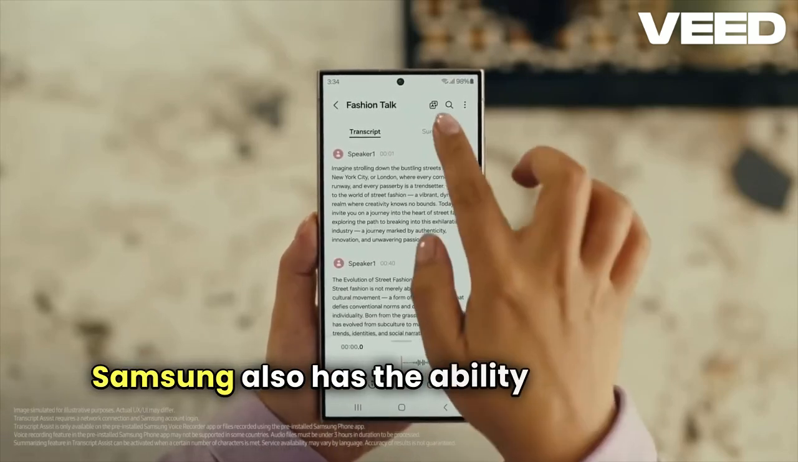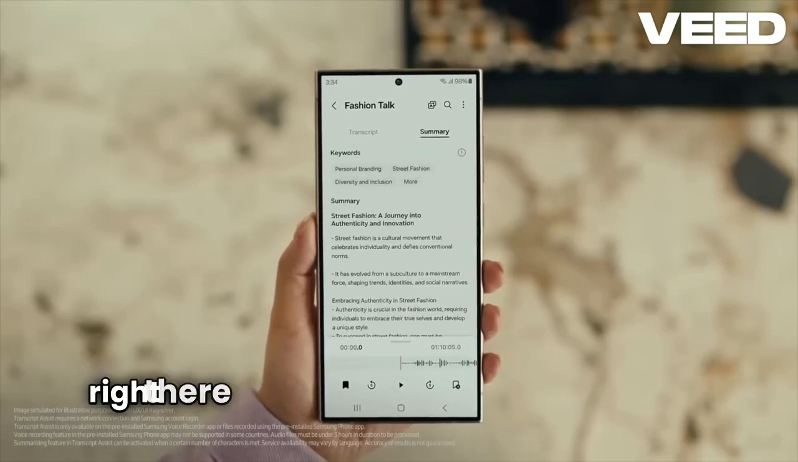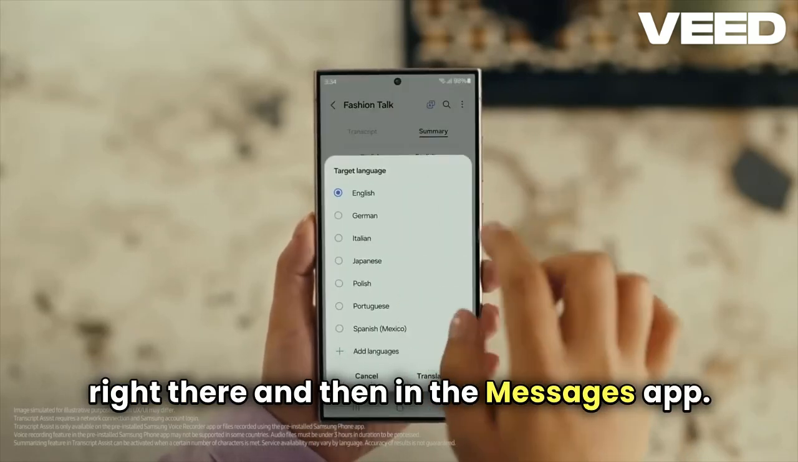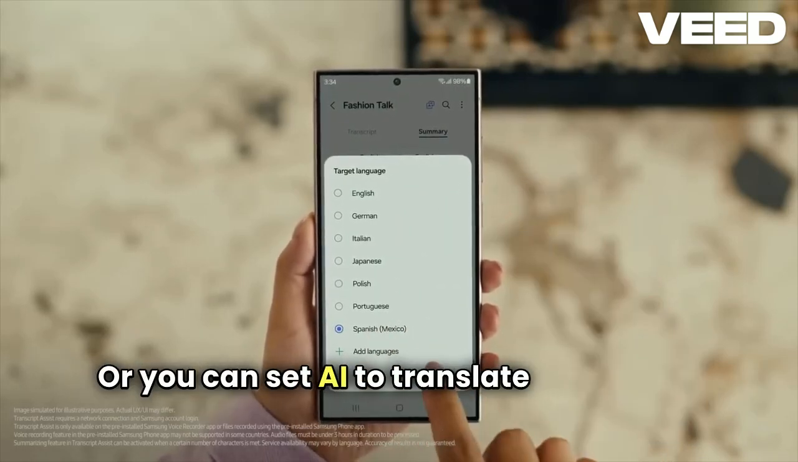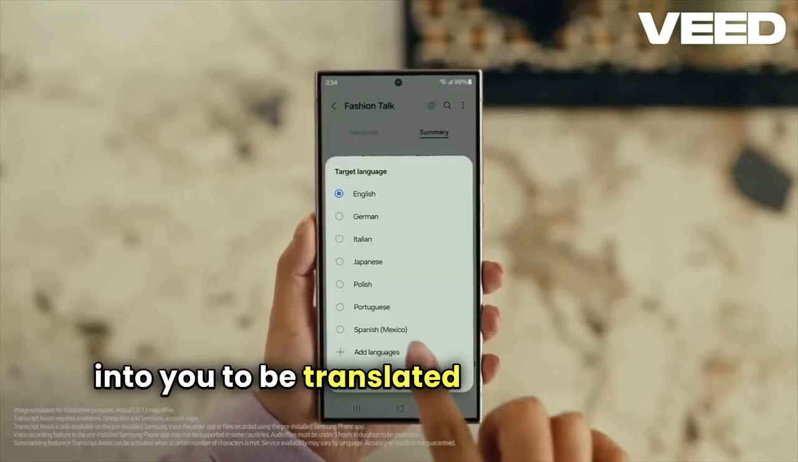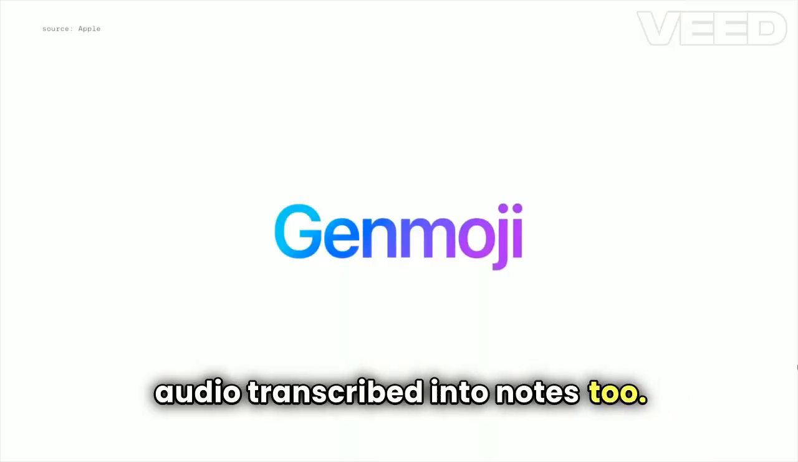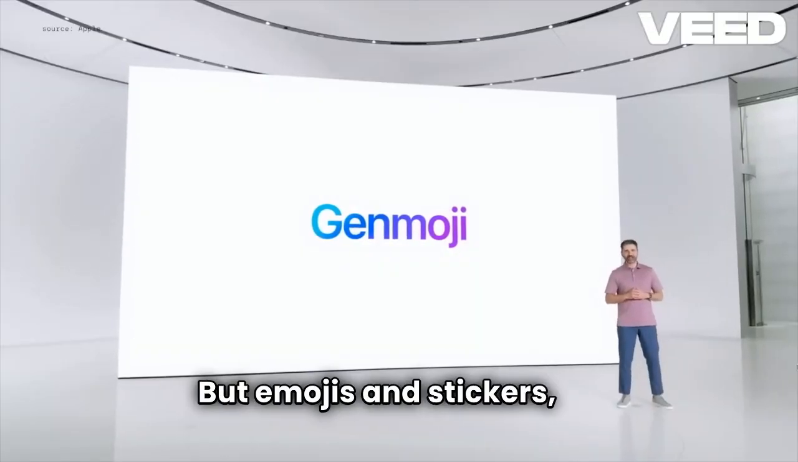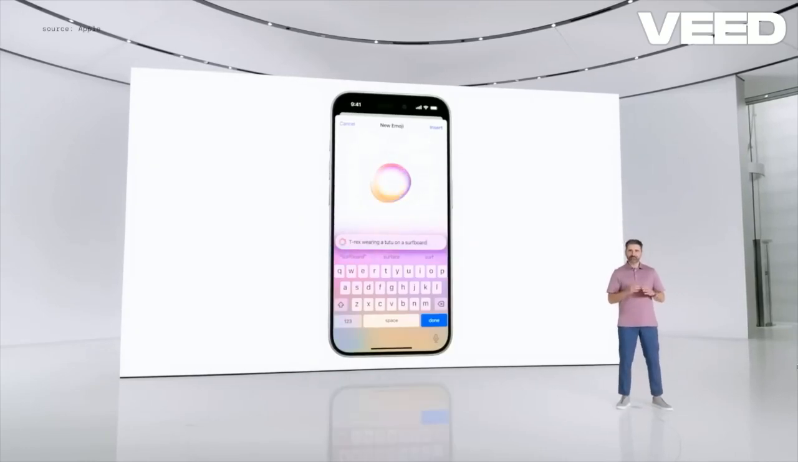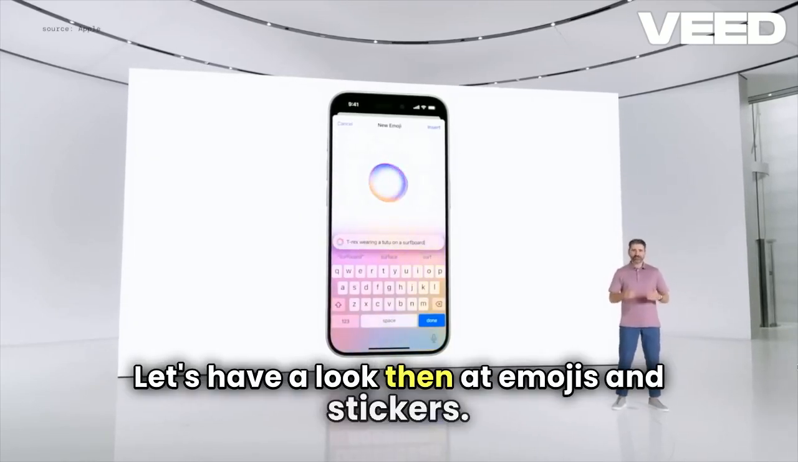Samsung also has the ability to translate your messages right there and then in the Messages app. Or you can set AI to translate a message coming into you into your native language. You can also have your audio transcribed into notes too. But moving on, let's have a look at Emojis and Stickers AI next.